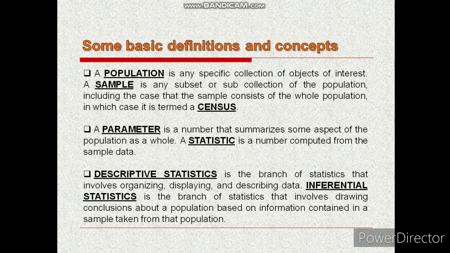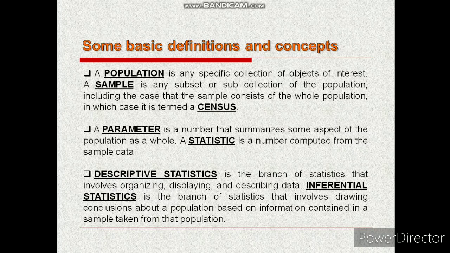The parameter and statistic. When we analyze the entire population and we get a number to represent this entire population in one way or other, we call it a parameter. Whereas when it is not possible to analyze the entire population, we select a sample.